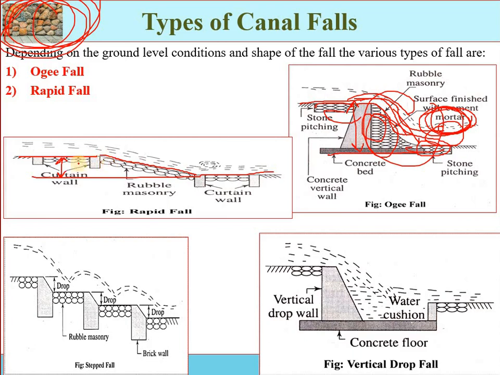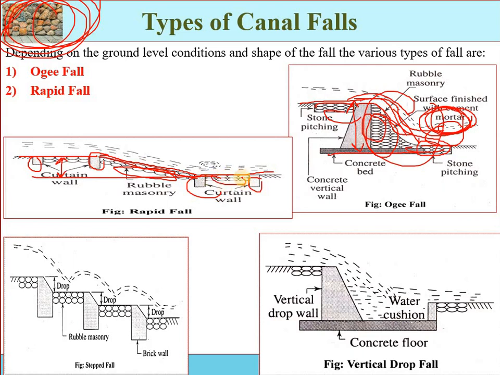It consists of a long sloping glacis. And here you can see that the curtain walls or foundation walls are provided at both the upstream side and downstream side, made of rubble masonry.